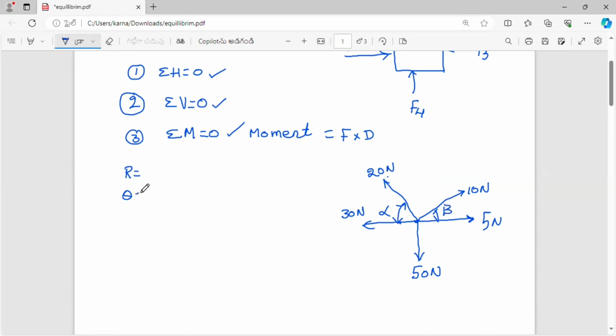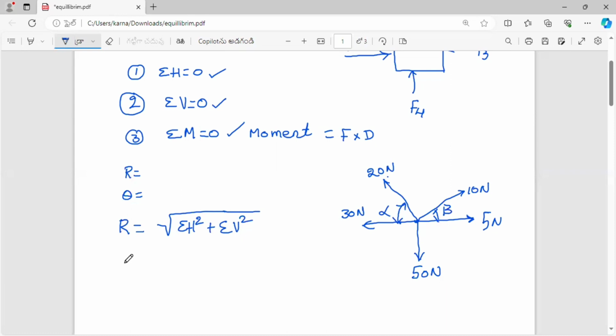Now I want to calculate the value of magnitude and direction of this type of system of forces. If you observe this diagram, a number of forces are acting in the system. So how can you proceed? For that, we have to consider the resultant force R, which can be written as R equal to square root of sigma H square plus sigma V square. That means the algebraic sum of the horizontal components squared plus the algebraic sum of the